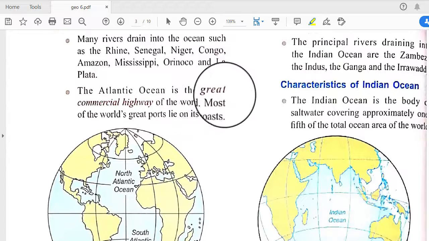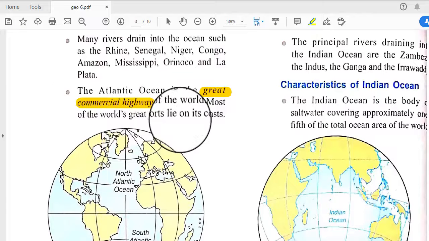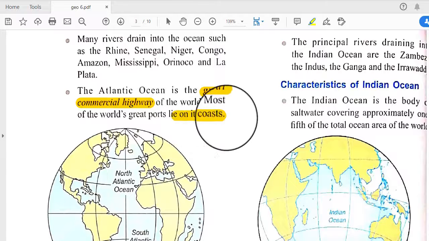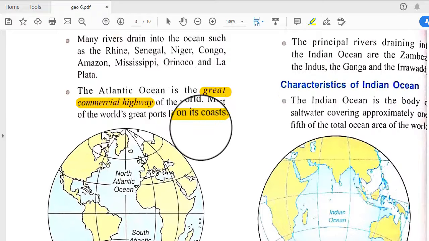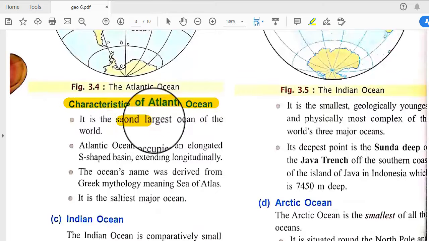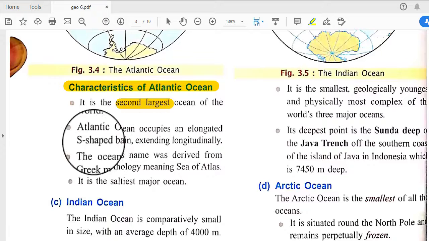The Atlantic Ocean is the great commercial highway, and this is very important for trade purposes, and most of the world's great ports lie on its coast. So the characteristics of the Atlantic Ocean: it is the second largest ocean of the world. The Atlantic Ocean occupies an elongated S-shaped basin.